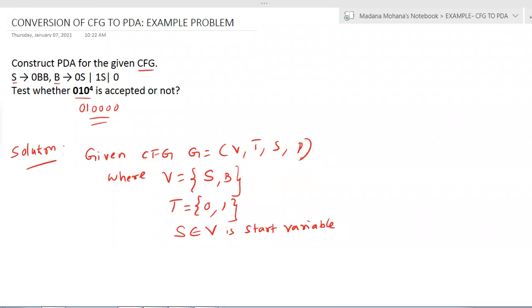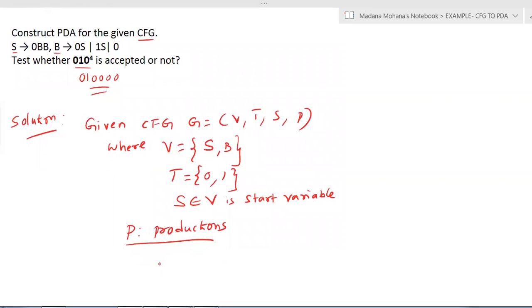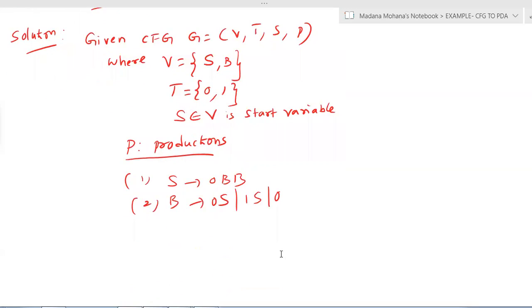The other missing tuple is P, the productions. Productions are already given in the question itself, so you can take them as they are. Here we have two productions. One starts with S: S derives 0BB. The second production starts with B: B derives 0S or 1S or 0. Here B consists of three productions, all combined because they start with the same left hand side variable.